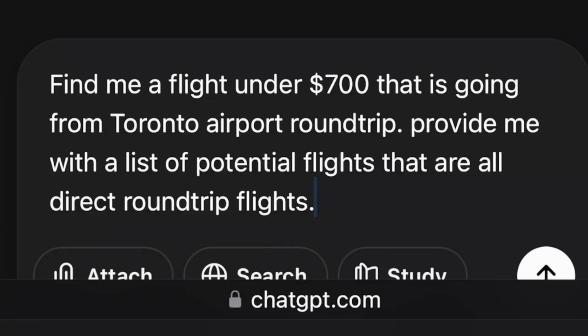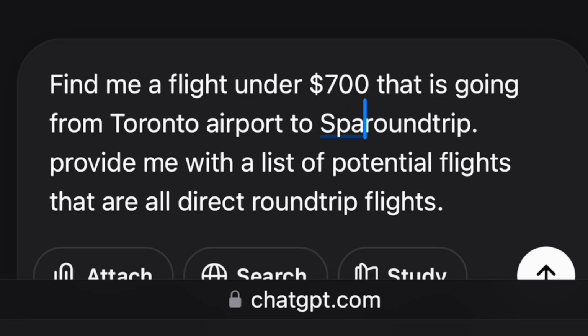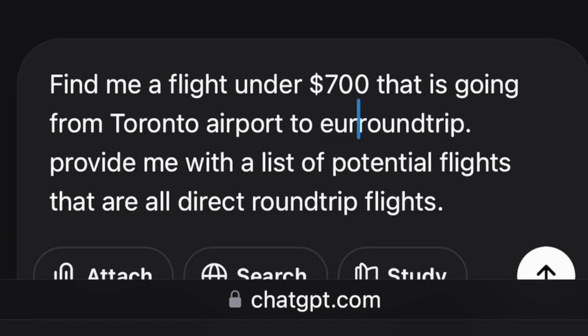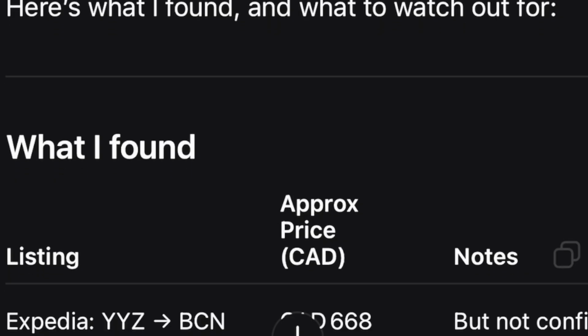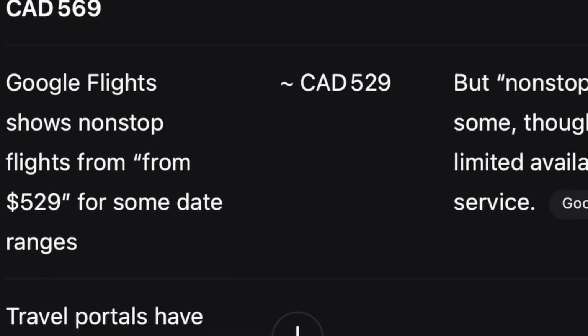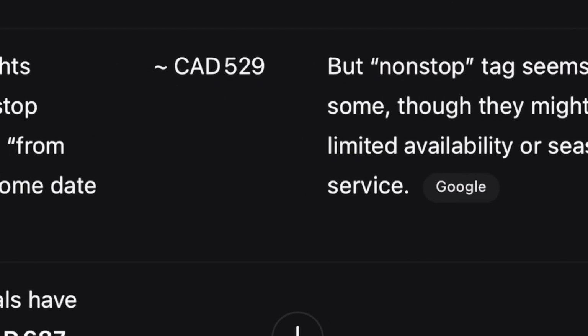Find me a flight under $700 that's going from your flight hub and back, and give me a bunch of different flights. You can even say that you don't want it to be connecting, you want it to be a direct flight too. And that's what I did first. I found my flights using ChatGPT. Then I booked them through Google Flights for $640 round trip from Canada to Europe. And then I was able to put in the rest of my itinerary easily.